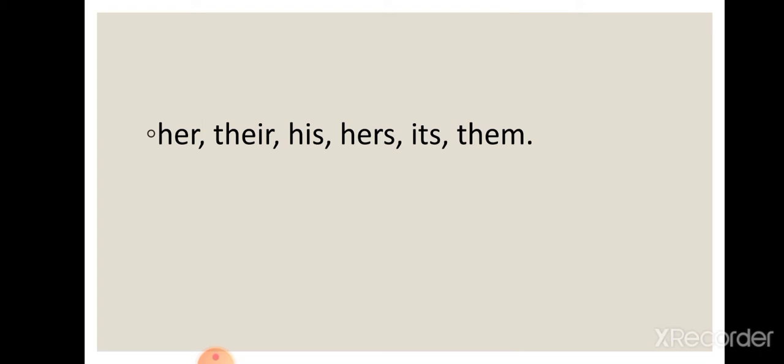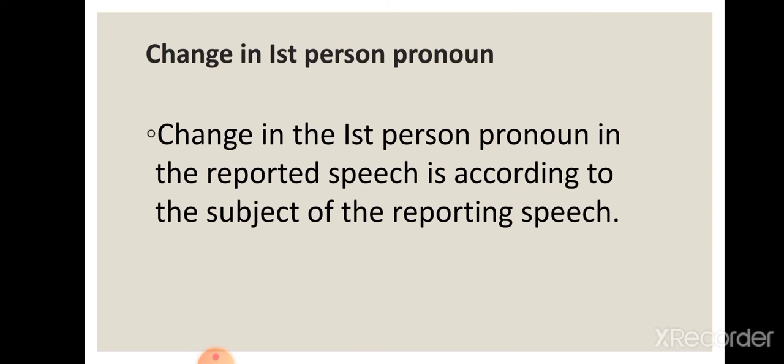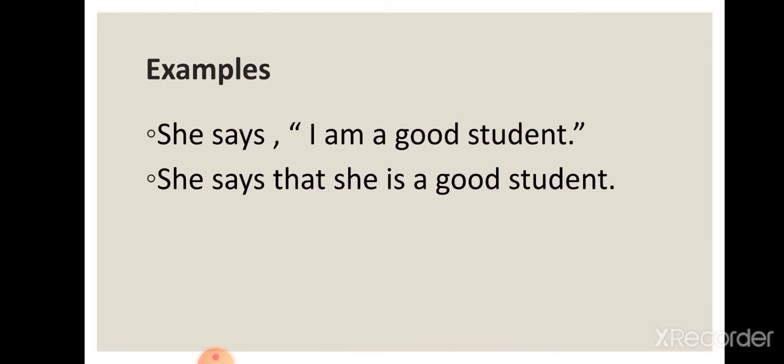Now let us discuss step by step what changes we make if we have first person pronoun, second person pronoun, and third person pronoun. Change in first person pronoun in the reported speech is according to the subject of the reporting speech. For example, she says, "I am a good girl." Direct speech. Indirect speech is she says that she is a good student. You can see over here, I is the first person pronoun in the reported speech, which will change according to the subject of the reporting speech, that is she.